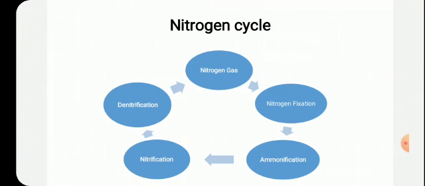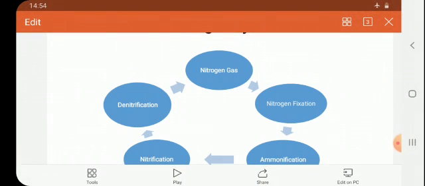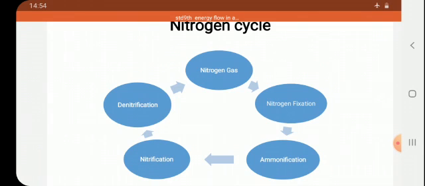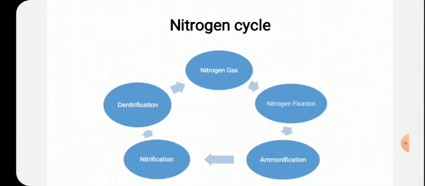And the biological process is by bacteria, like azotobacter or some other bacteria present in the root nodules, which have the capacity to fix atmospheric nitrogen into the soil and convert it into nitrates and nitrites. This is the conversion of nitrogen gas into nitrites by the process of nitrogen fixation.